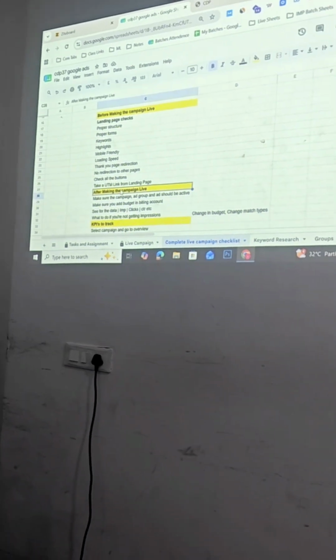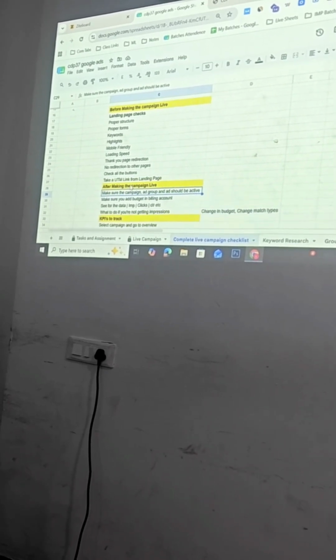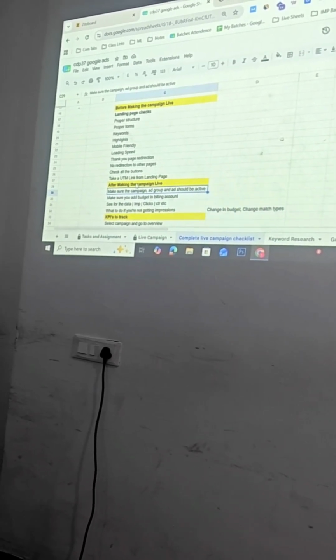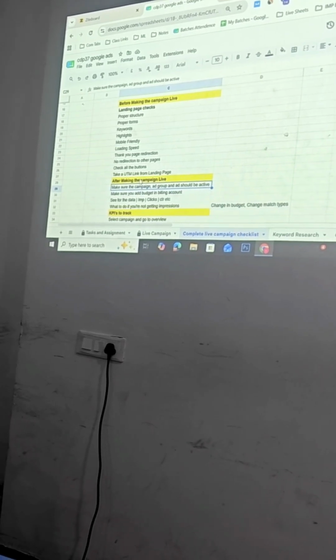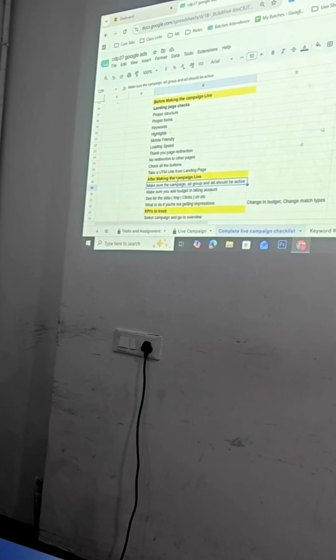After making the campaign live, you have to make sure that the campaign is enabled, the ad group is enabled, and the ad is also enabled. Once you do the live campaign, you get complete clarity on how things work. Till now, you were only practicing. Now you are making it live.